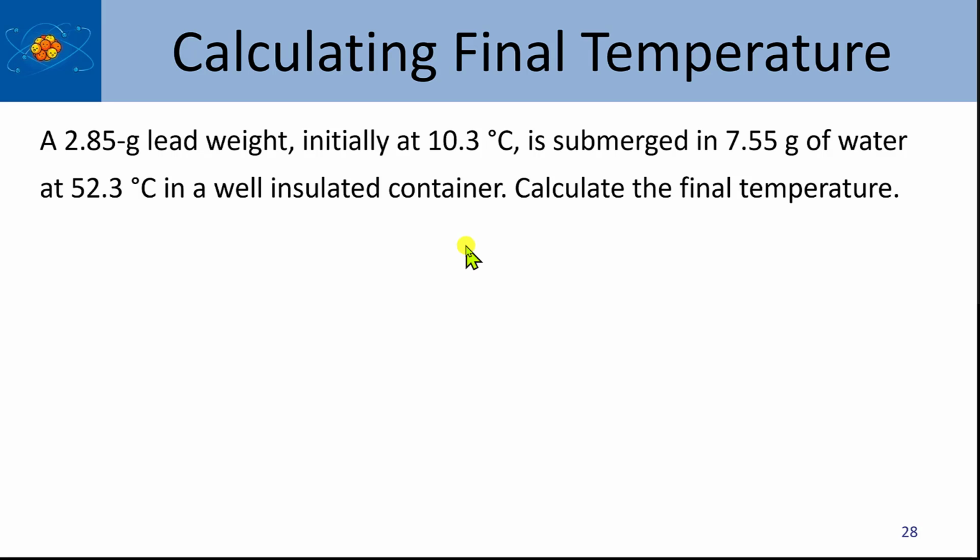Okay, so in this problem, we're asked to calculate the final temperature of a mixture. Let's go ahead and read through the problem and see what information we have. So we have a 2.85 gram lead weight. It's initially at 10.3 degrees Celsius. It's submerged in 7.55 grams of water at 52.3 degrees Celsius in a well-insulated container. So we need to calculate the final temperature.